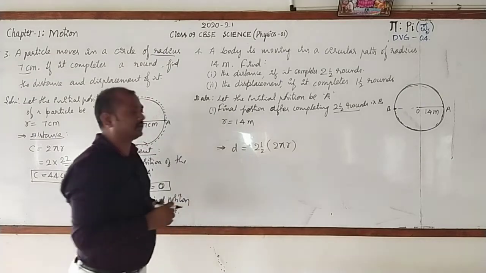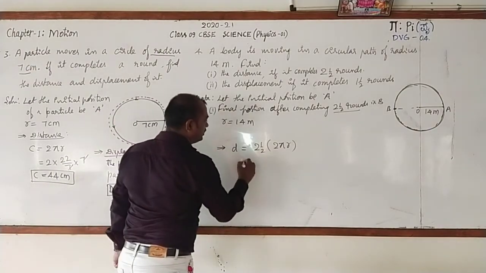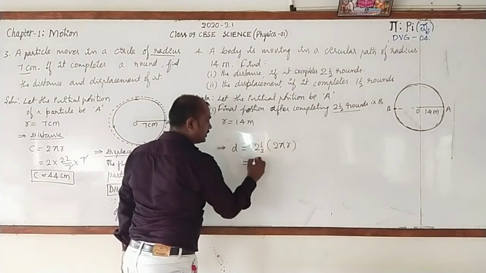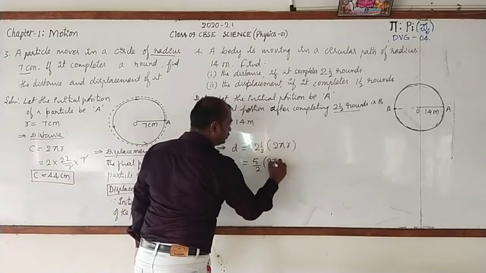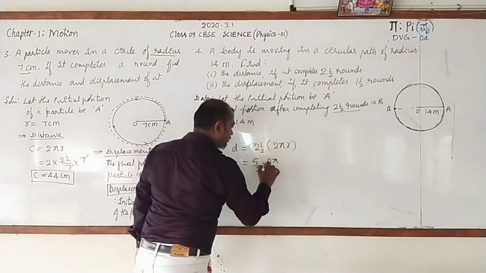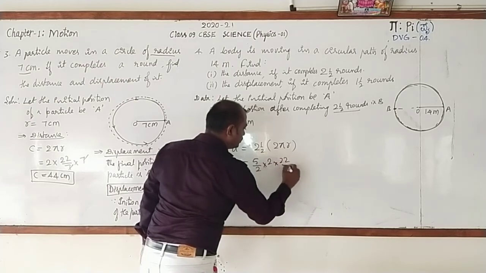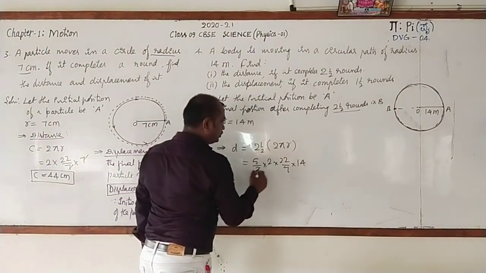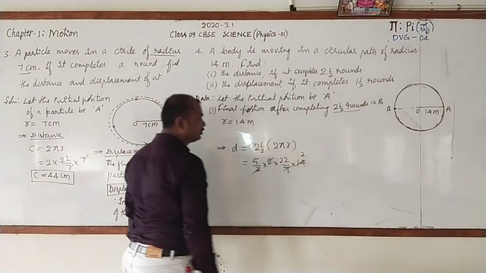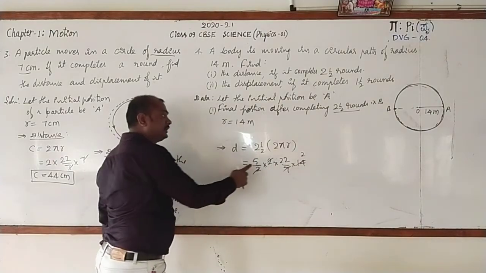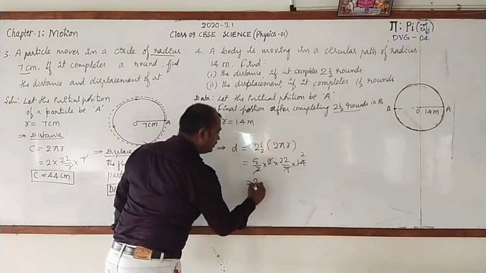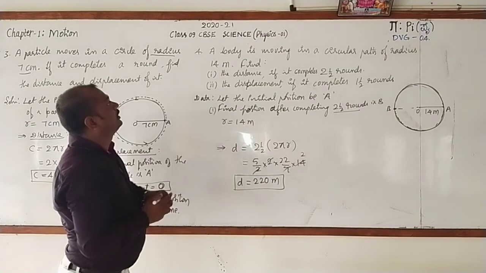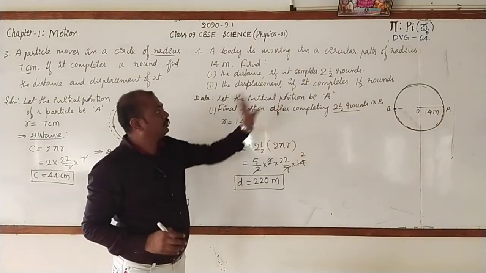Here let's move on to calculation. Here 2.5 is a mixed fraction. Convert this into improper. 2 2s are 4, 4 plus 1 is 5, 5 by 2 into 2 pi r. 2 into pi, where pi is 22 by 7, into r which is 14. 2 gets cancelled. 7 twos are 14, 2s are 2. Now 22 5s how much? It is 110. 110 2s are 220. 220 meter, that is the distance covered by a body after completing 2.5 rounds.